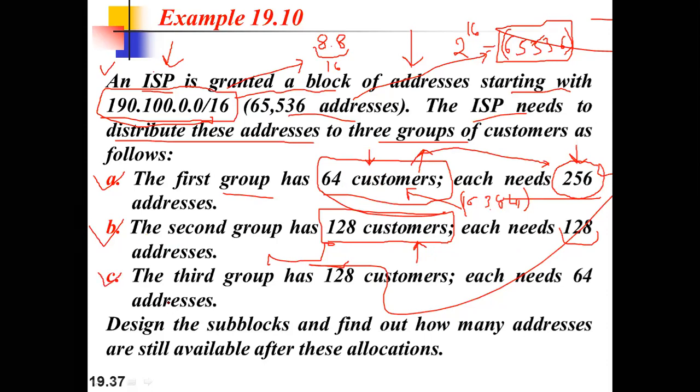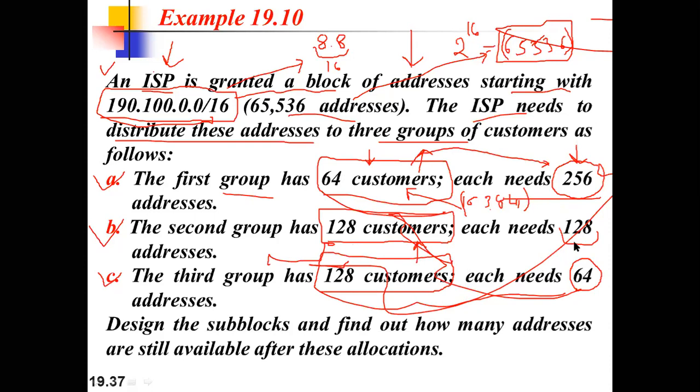And for the third scenario, we are left with another third group which says that we have 128 customers again, and each needs 64 addresses. So the requirement is different. Here you can see the customers are 64 and the need is 256. Here the block size needs to be 128, and each block must have 128 addresses.